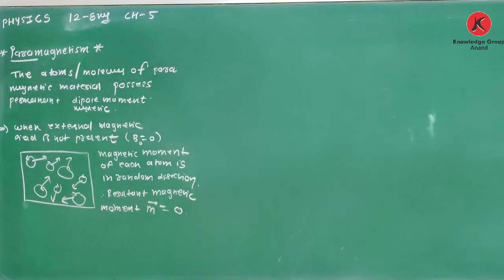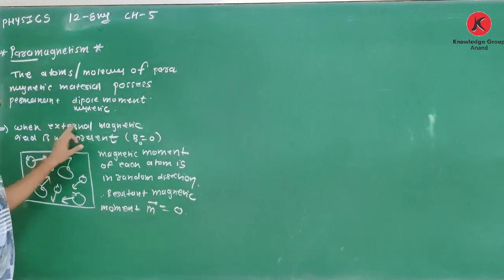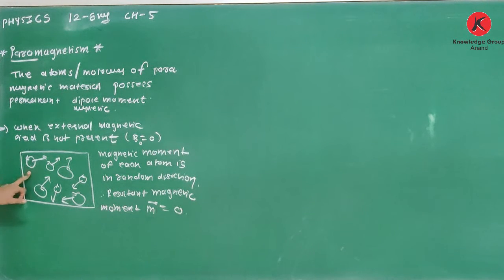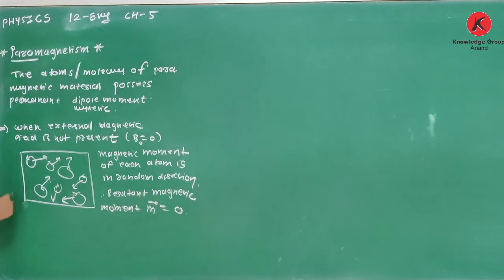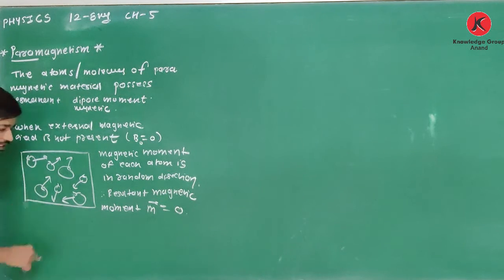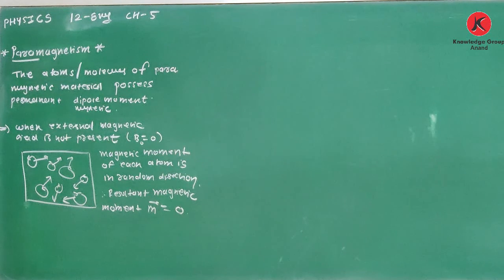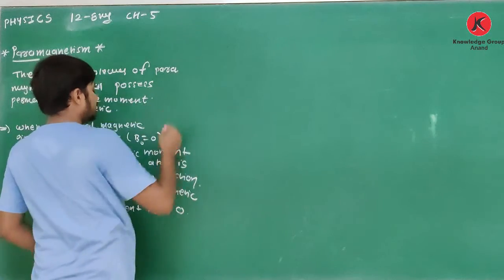So when the external magnetic field is 0, each and every molecule and atom has some magnetic moment. But if we consider the whole paramagnetic material, as the magnetic moments due to each atom are in random directions, the resultant magnetic moment will be zero.